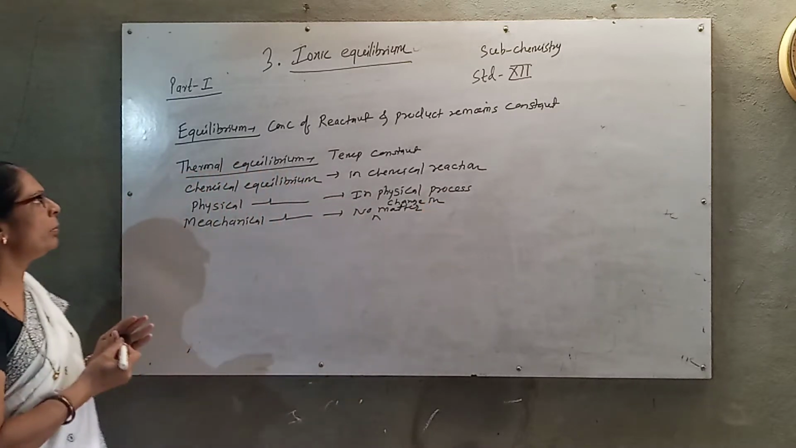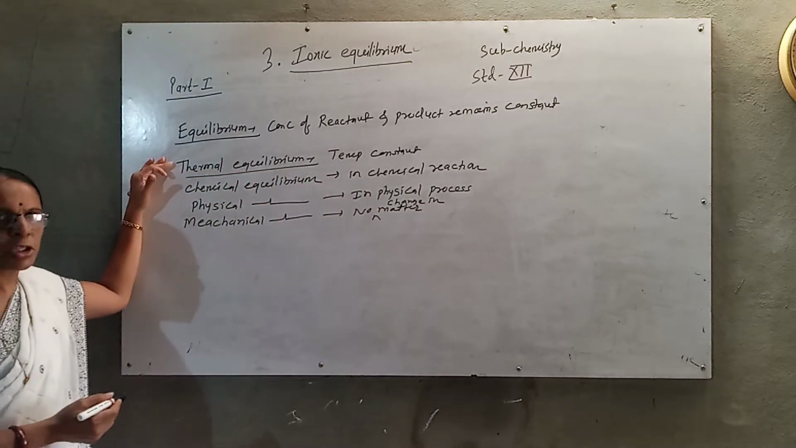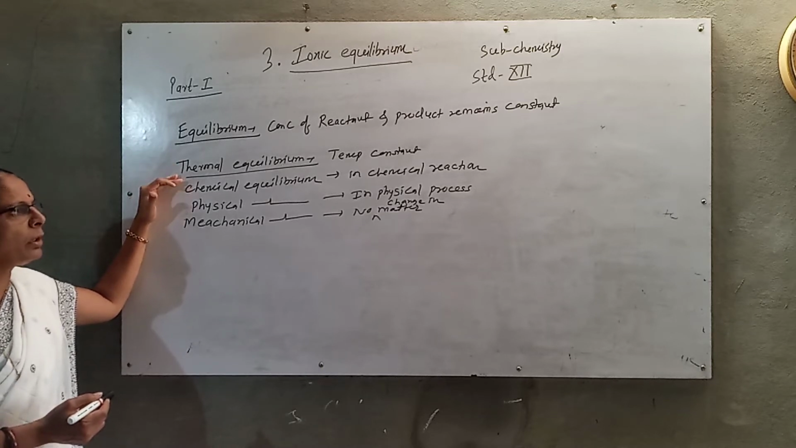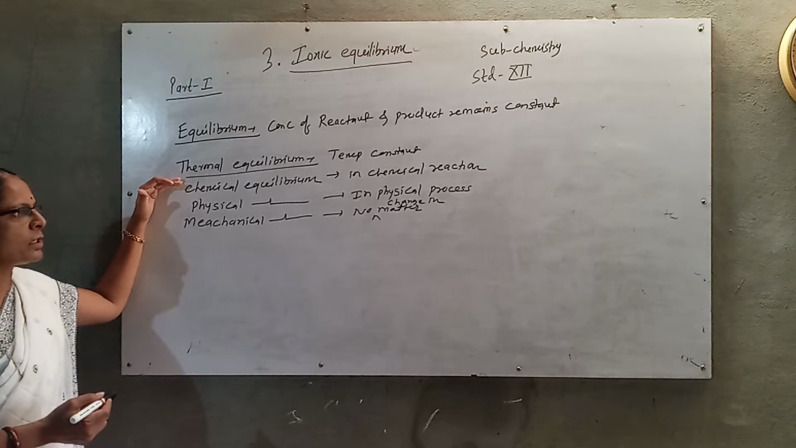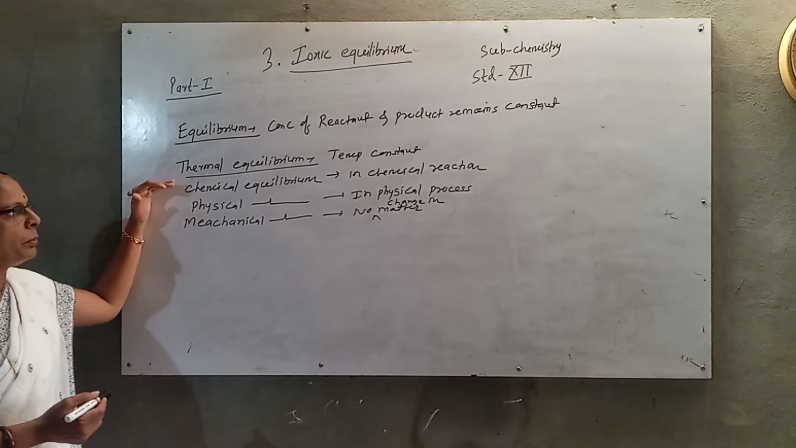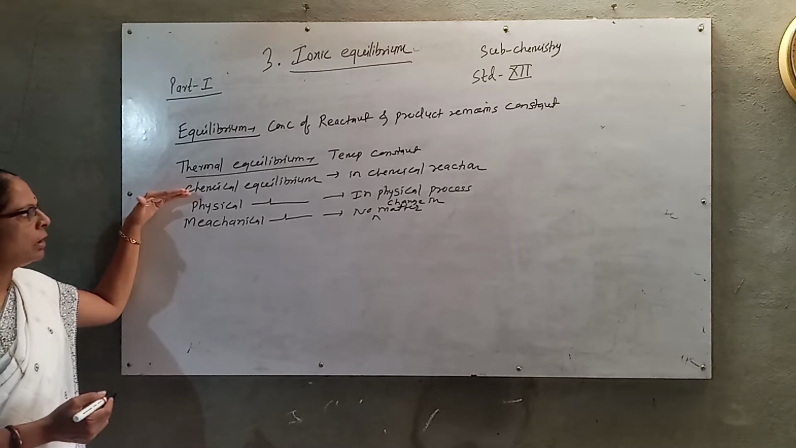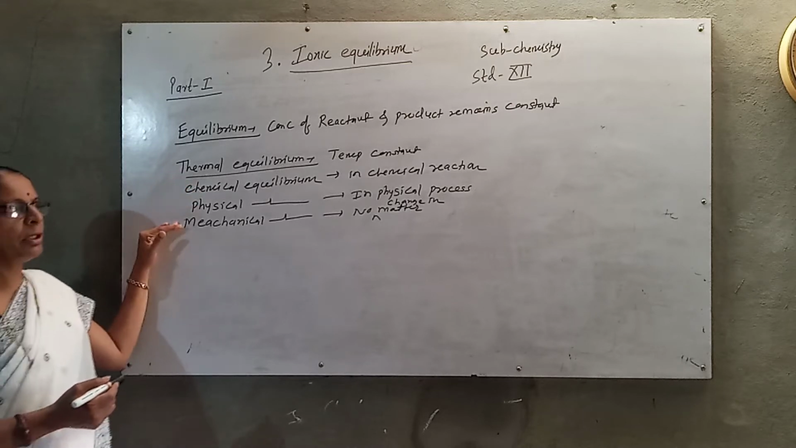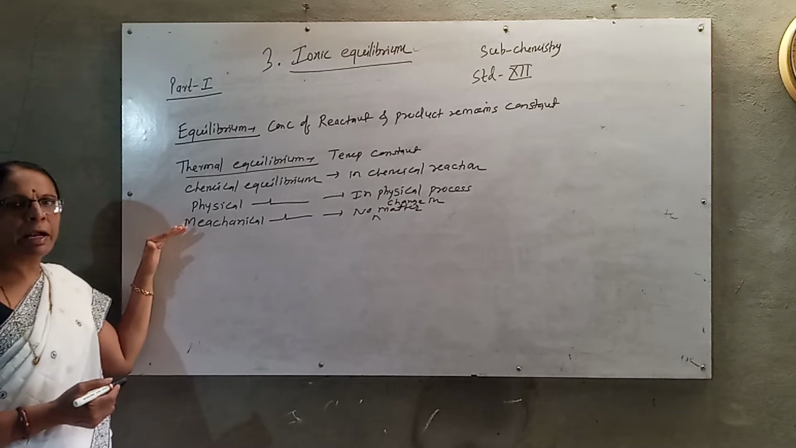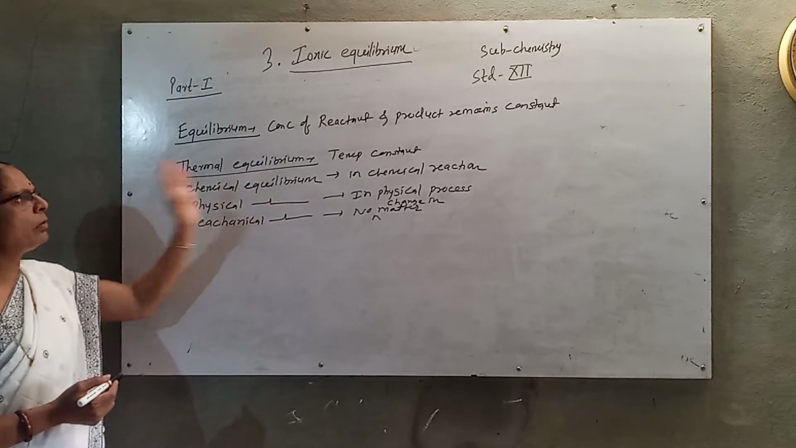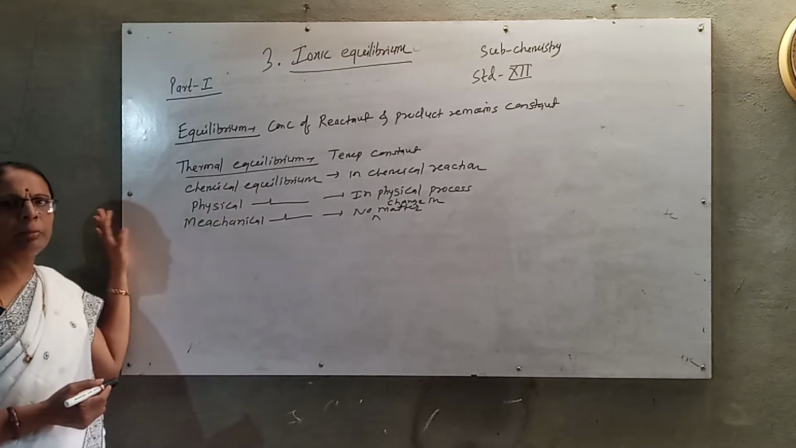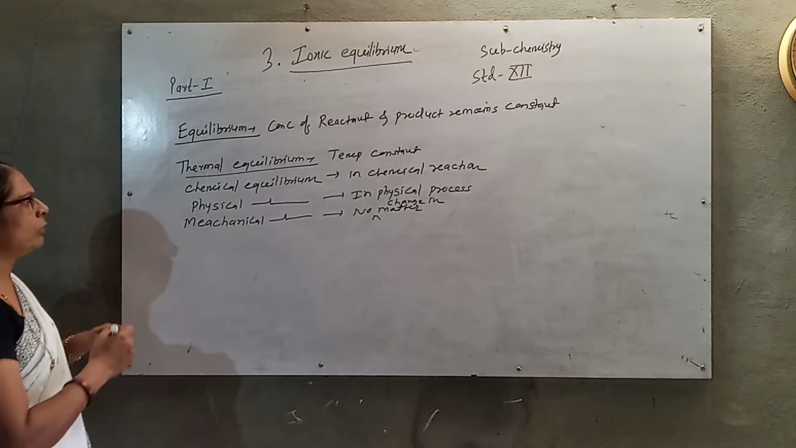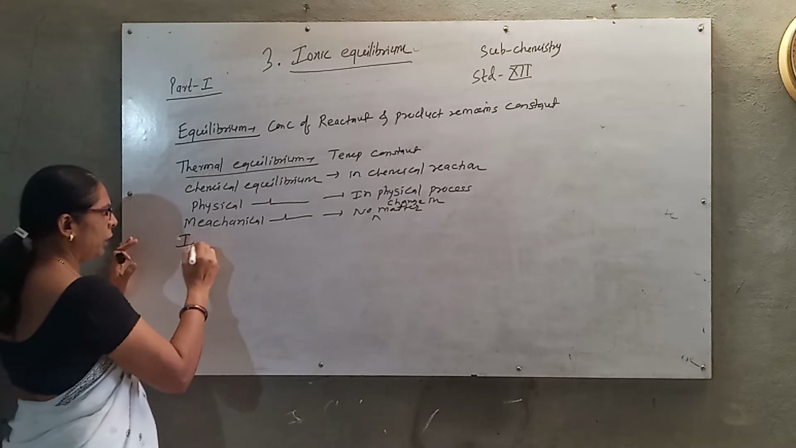So in thermal equilibrium, the temperature remains constant. Chemical equilibrium is concerned with chemical processes or chemical reactions. Physical equilibrium is concerned with physical processes. And mechanical equilibrium is where no change in matter occurs. These are the types of equilibrium we consider when we use the term equilibrium. Now, what is an ionic equilibrium?